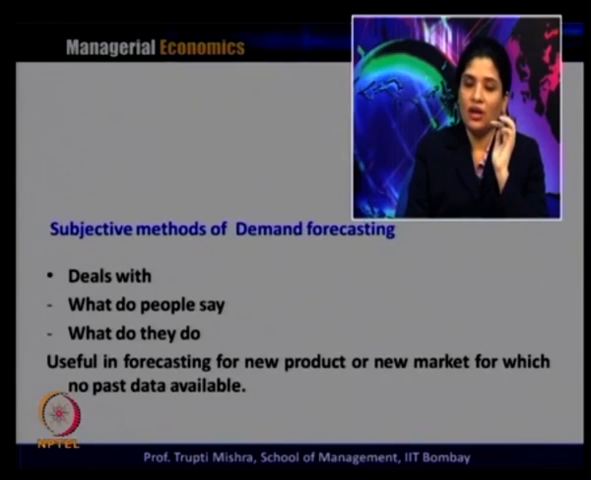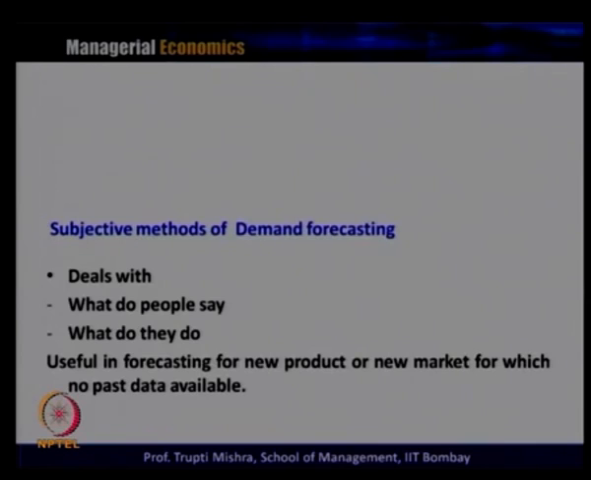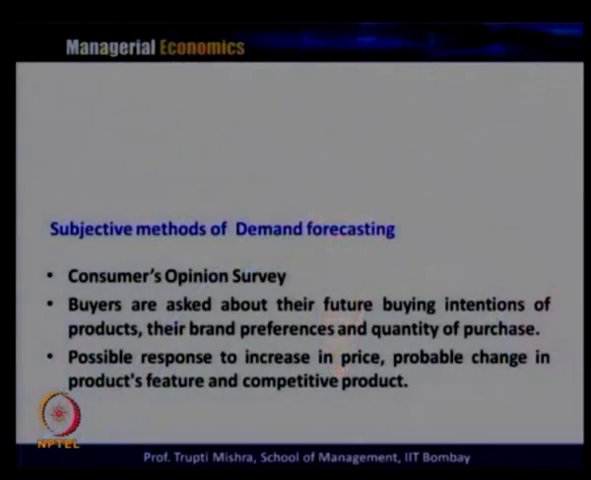So, this qualitative method of demand forecasting generally deals with two questions: what do people say and what do they do. And the subjective, or qualitative, method of demand forecasting is useful in forecasting a new product or new market for which there is no past data or information available. Under this subjective method, the first method is consumer opinion survey.